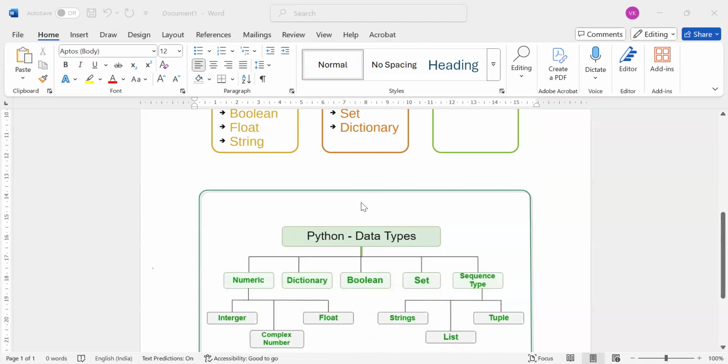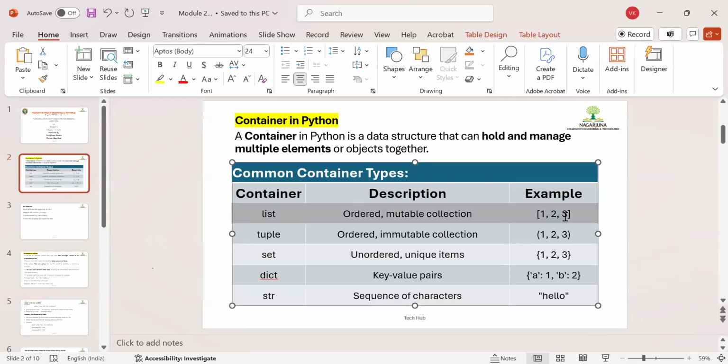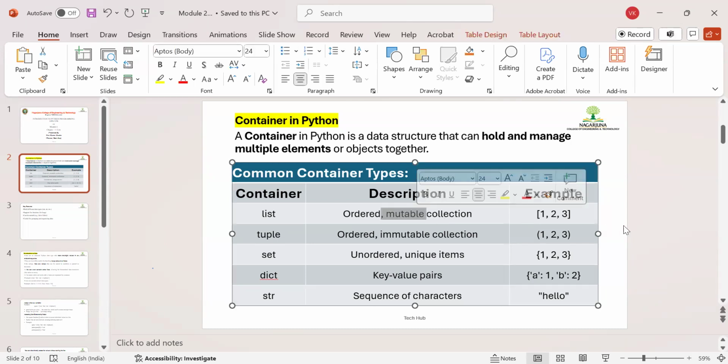Let me take you on the PPT part again. So in container, today's topic is list. Not today only, I think tomorrow also we will go through list. Two to three lectures we have to do on list. Later we'll start with tuple and string. So list is an ordered mutable collection of data. What is the meaning of ordered? What is the meaning of collection? And what is the meaning of mutable? We have to go through all this.